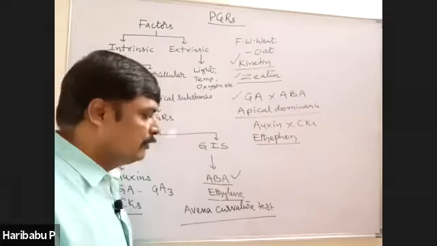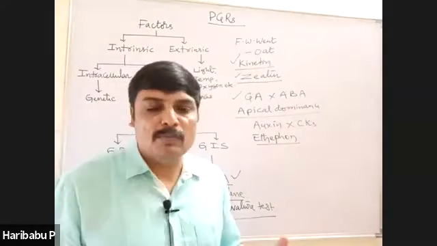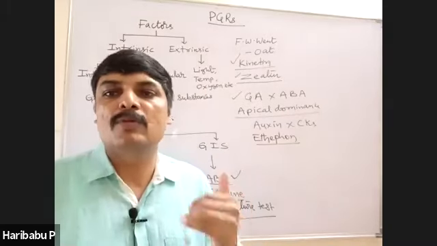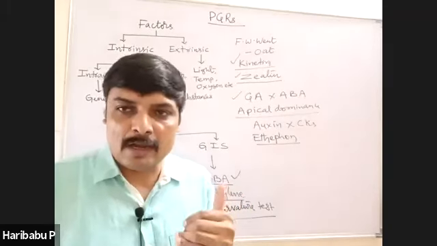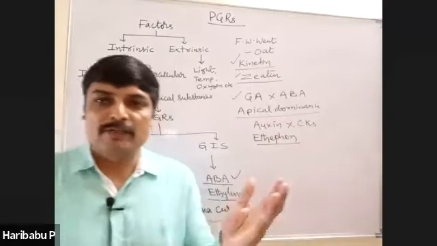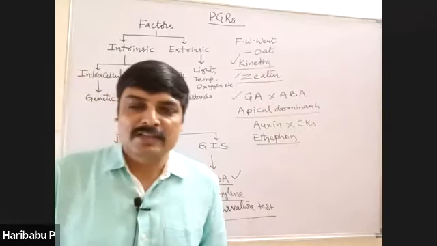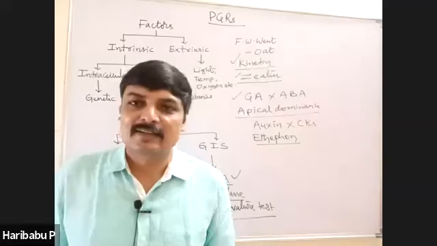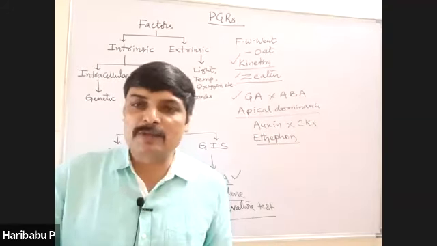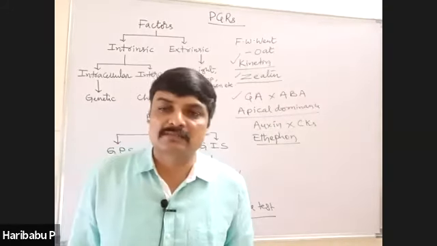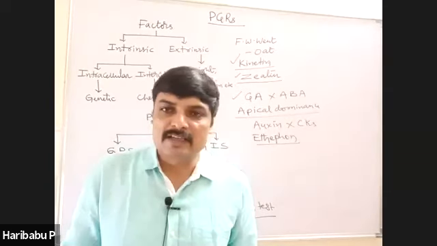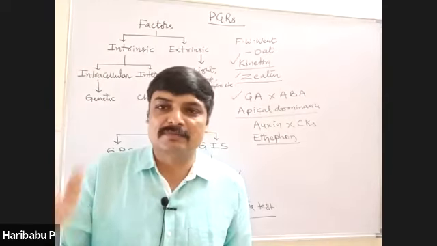Right. And similarly, which hormone is called a rooting hormone? Particularly in horticulture, during vegetative propagation, this hormone is applied so that the roots are immediately produced from the stem cuttings. And this hormone is nothing but auxin.